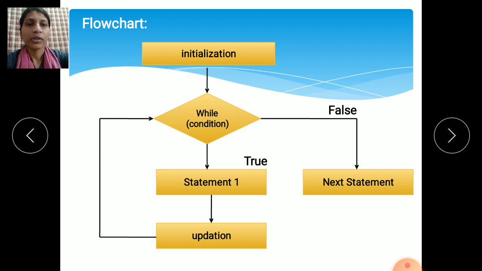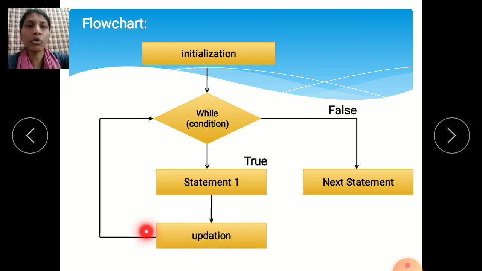Then the while loop checks the condition. If this condition is true, the followed part is executed: statement 1 is executed and the value of i is updated, meaning incremented.